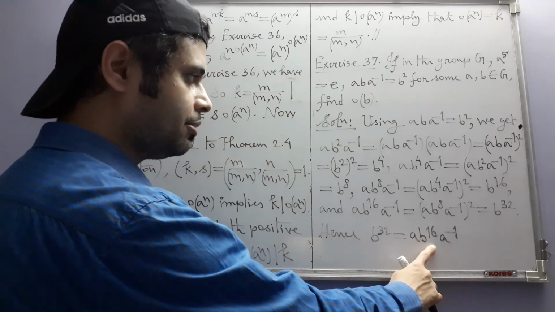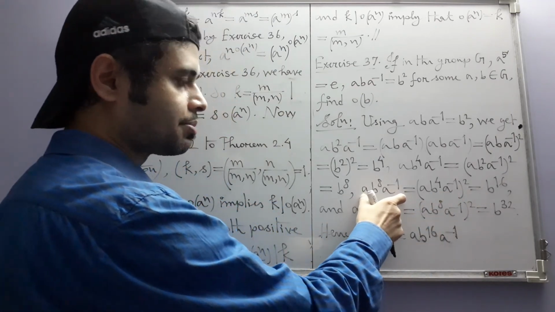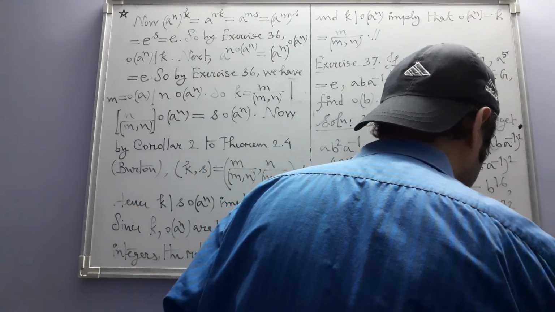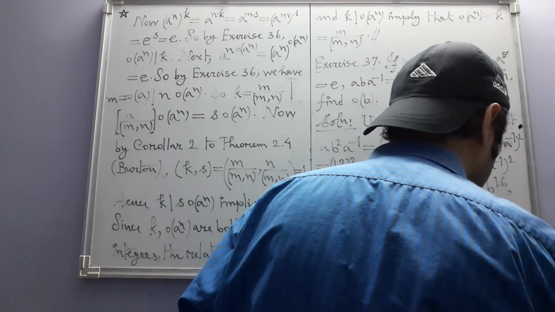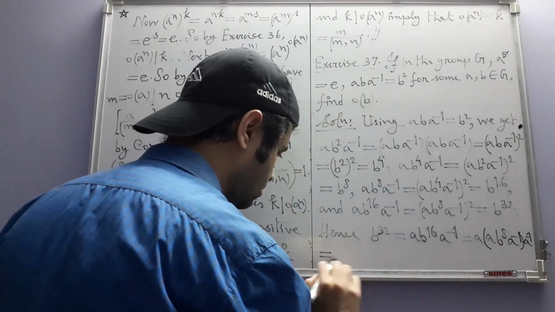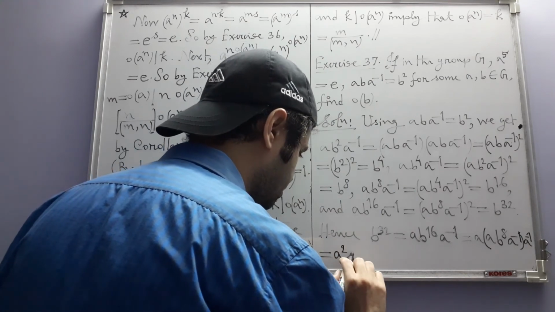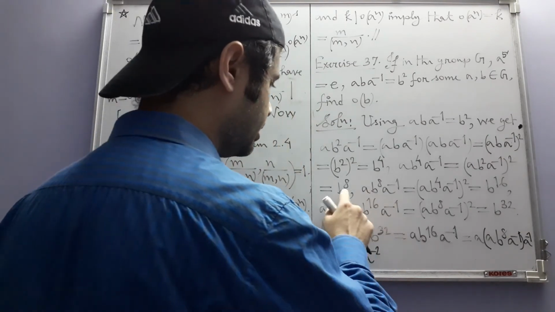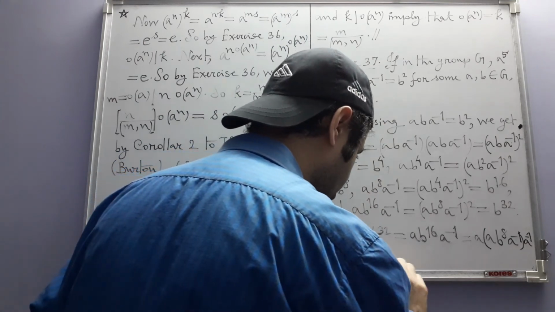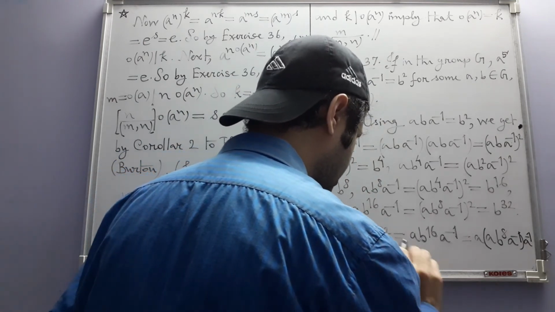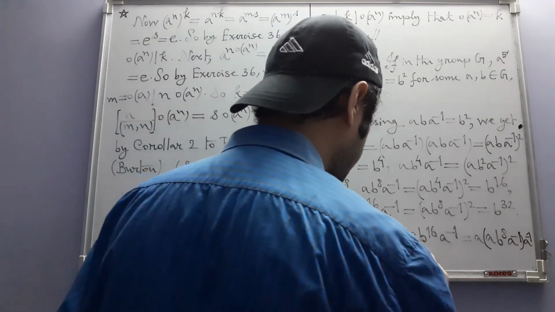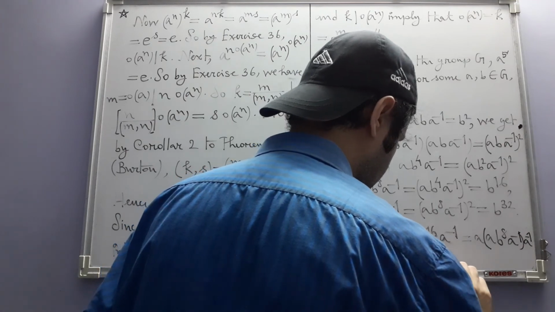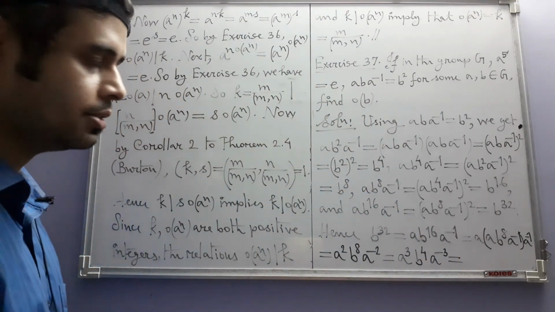Now in place of b to the power 16, we can substitute this. So we will have a b to the power 8 a inverse, giving us a square b to the power 8 a to the power minus 2. Then in place of b to the power 8 we can substitute this. Doing so, the exponent of a will increase by 1, b to the power 4 here, like this.